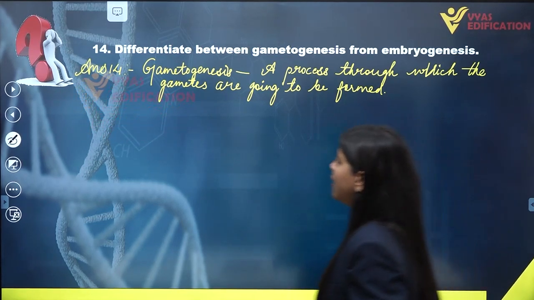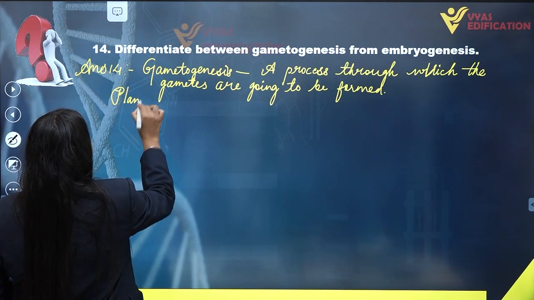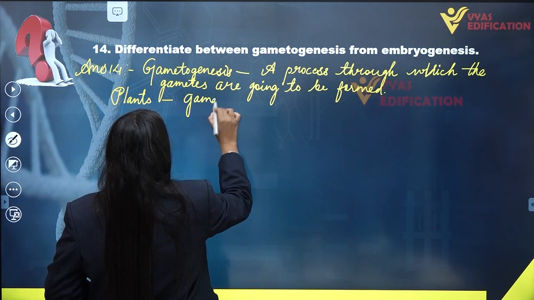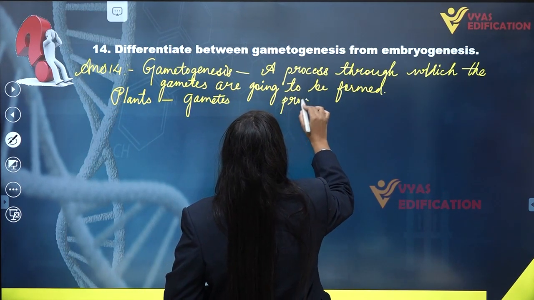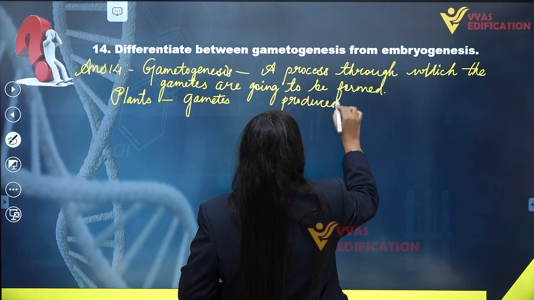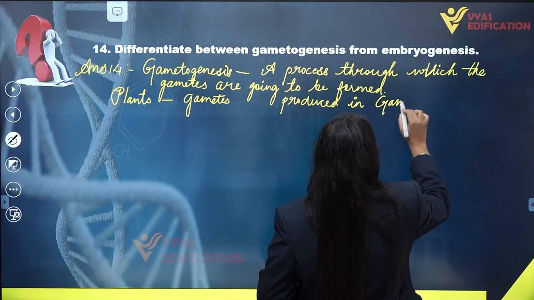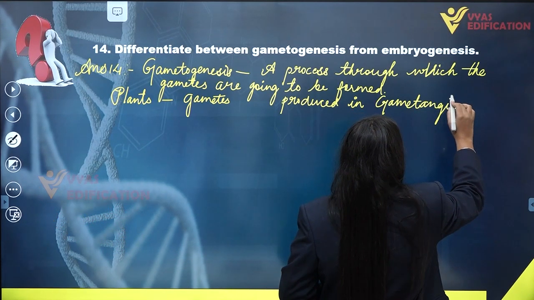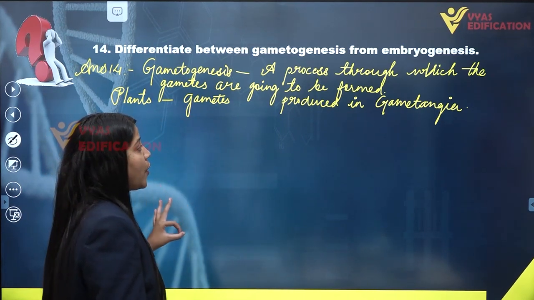In case of plants, as we have discussed, gametes are produced in gametangia, such as microsporangia and megasporangia.